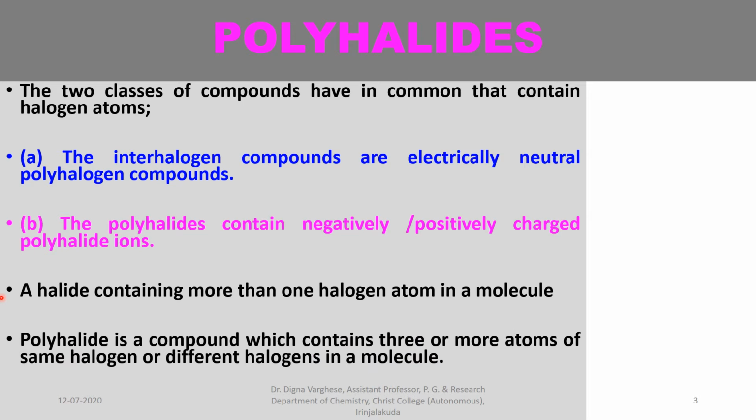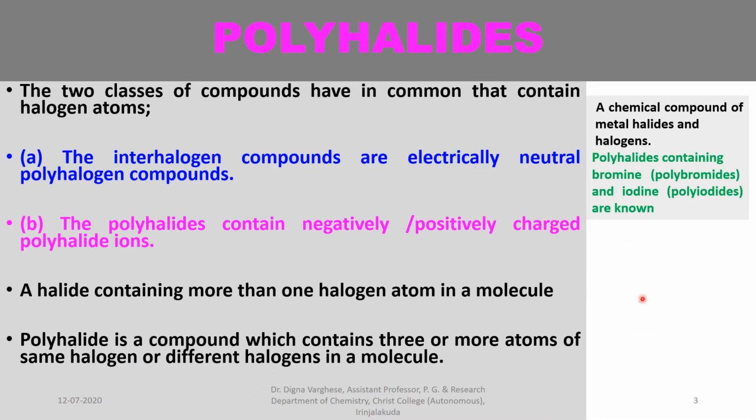More specifically, a polyhalide is a compound which contains three or more atoms of the same halogen or different halogens in a molecule. That is a chemical compound of metal halides and halogens.